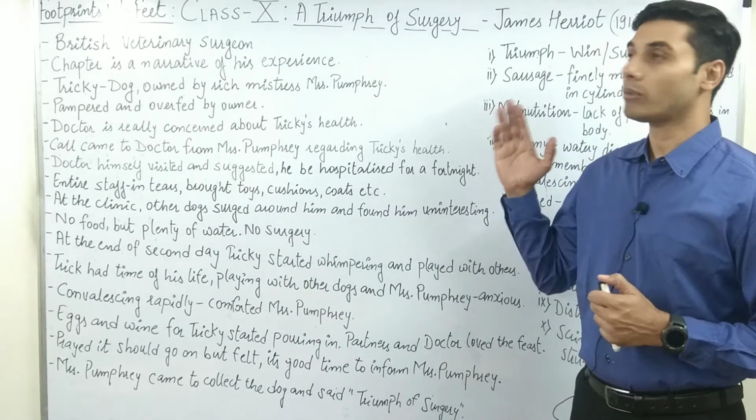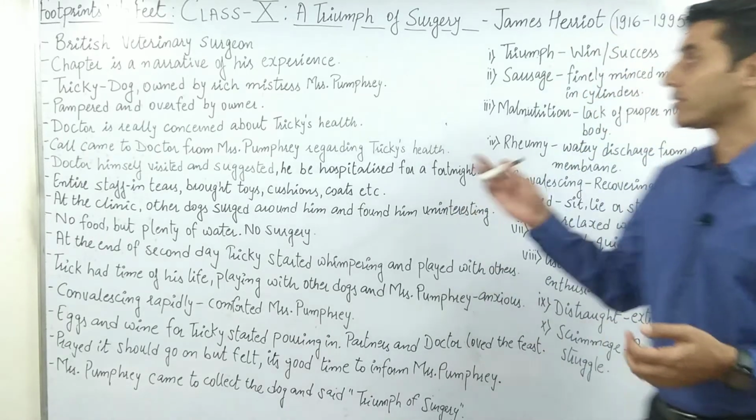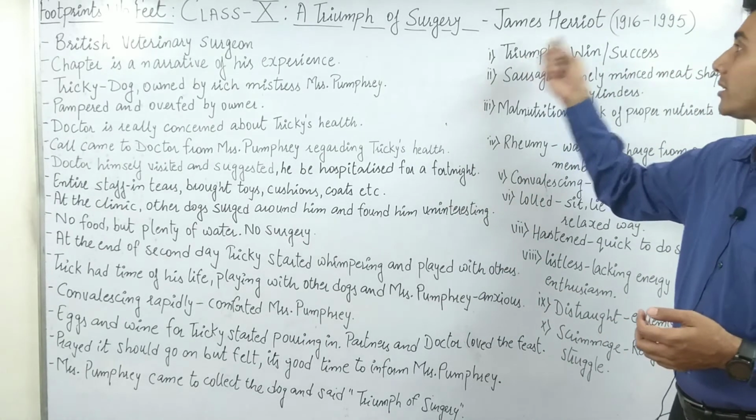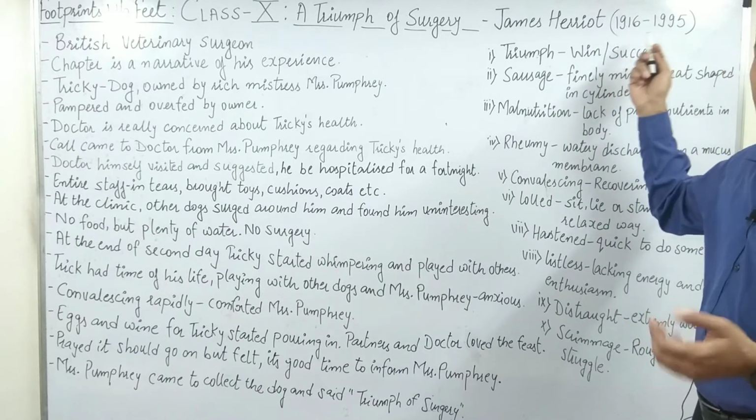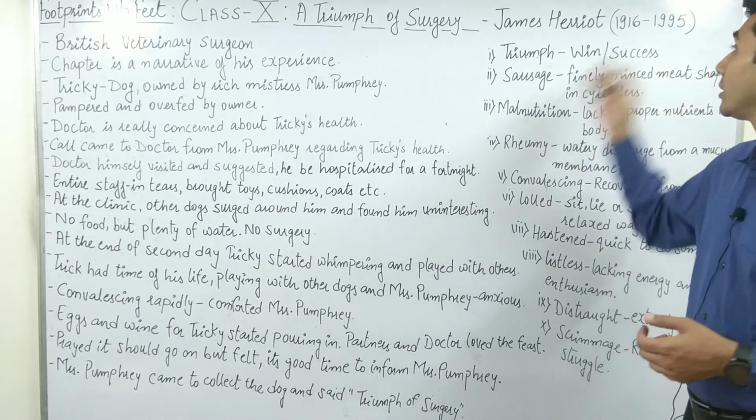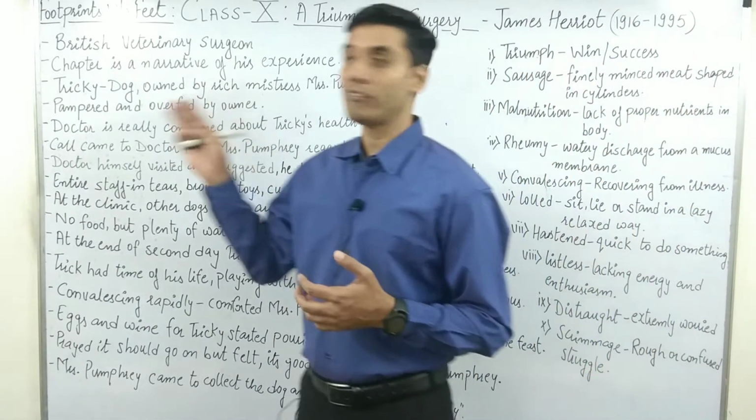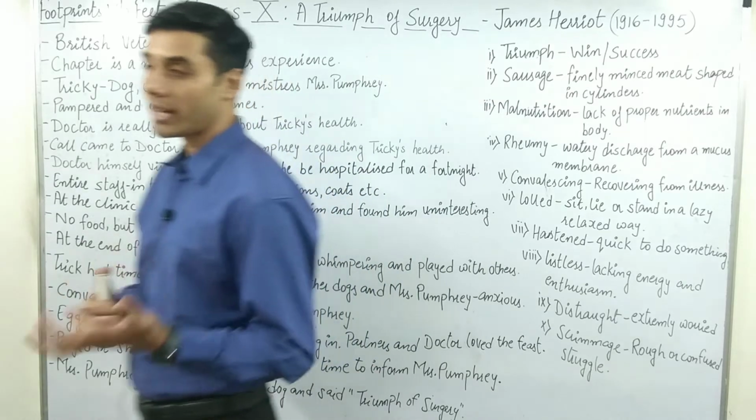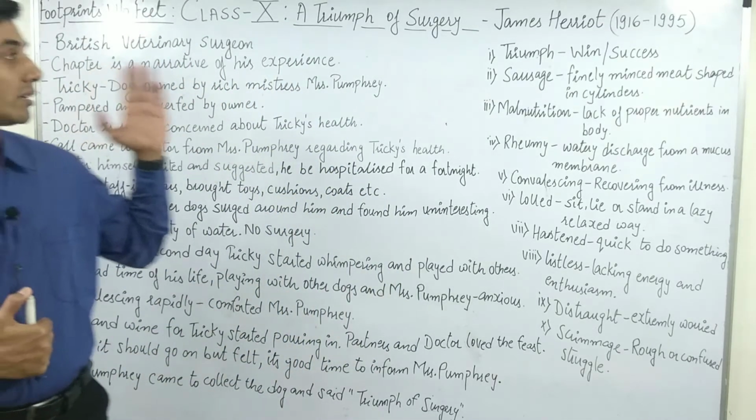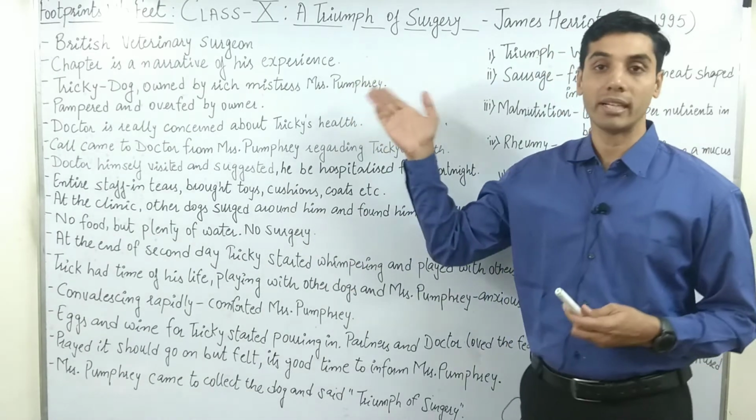But first of all, what is the story all about? Who wrote the story? Who was the author? So let's see. The name of the author is James Herriot. Of course, please remember the years, that is from 1916 to 1995. James Herriot was a very famous British veterinary surgeon. Okay, James Wight, commonly known as James Herriot.